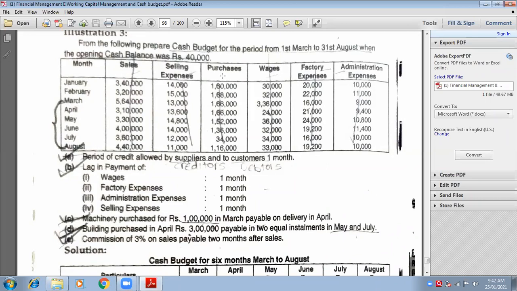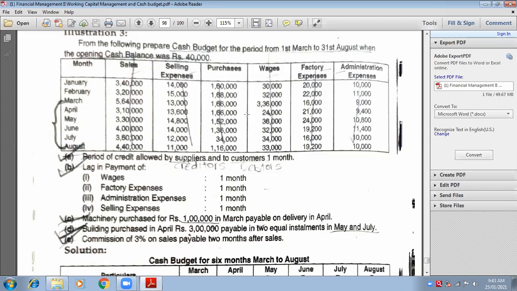May purchases will be shown in June, and June purchases will be shown in July. So how much you are going to show in July? 1,36,000. Yes, very good. That's the correct answer. How much you are going to show in August? 1,34,000. It is related to July, but you are going to show it in the month of August.